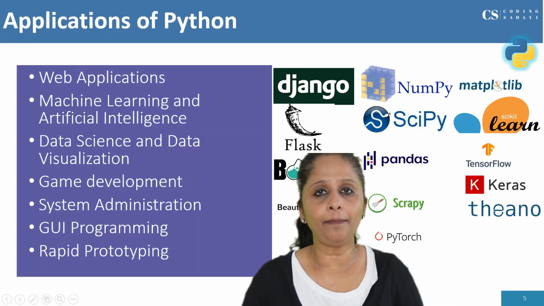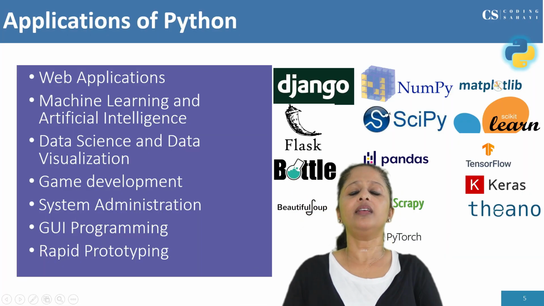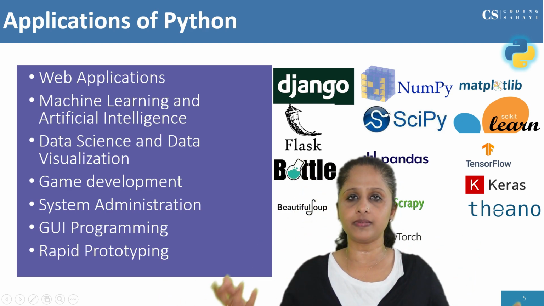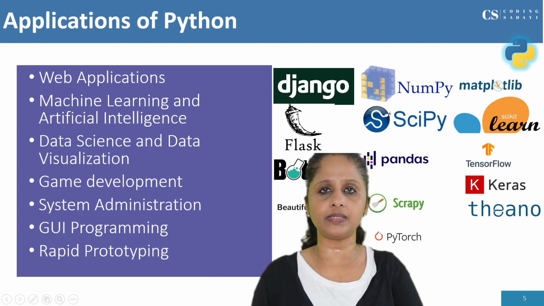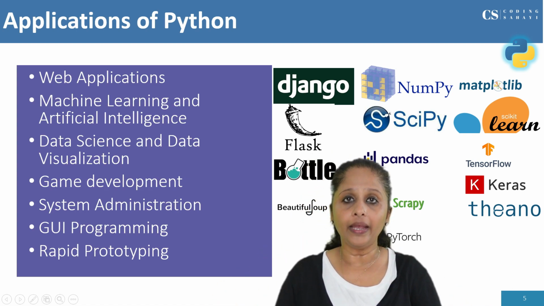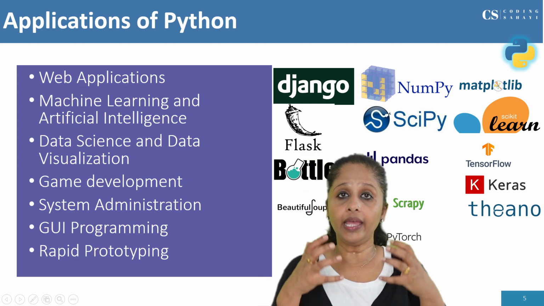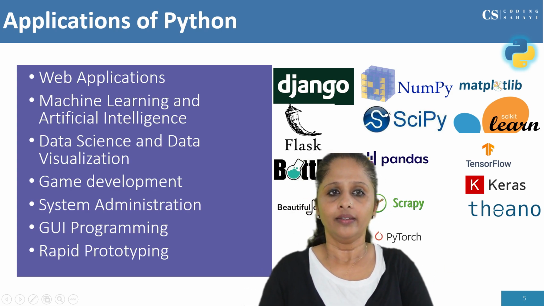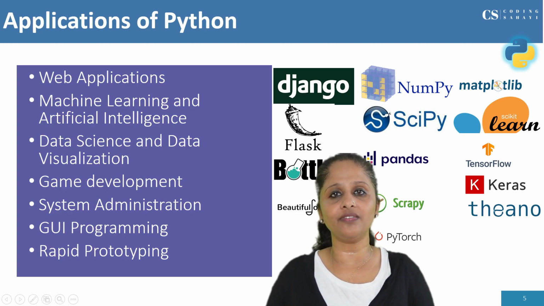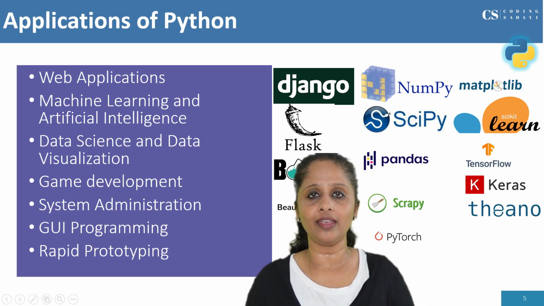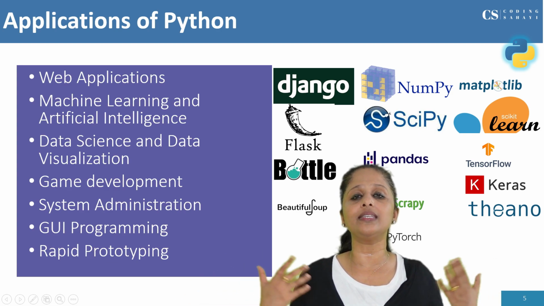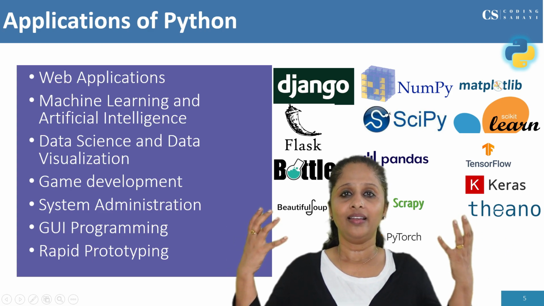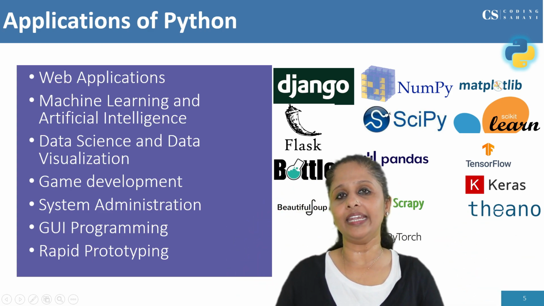Now let's see the application areas of Python. Python is used in various fields. The first one is web applications, that is website development and other operations on websites, which can be done using Python and Python libraries. Then the very important part, machine learning and artificial intelligence. Now it is our fifth generation, we can say, that is machine learning and AI. Everywhere you can see that, right? With the introduction of Cbse and so many other AI applications.